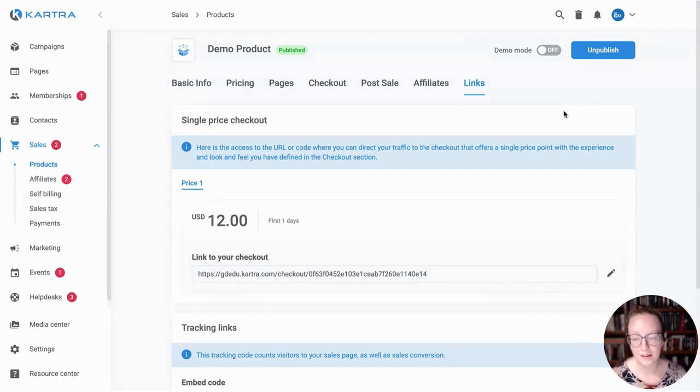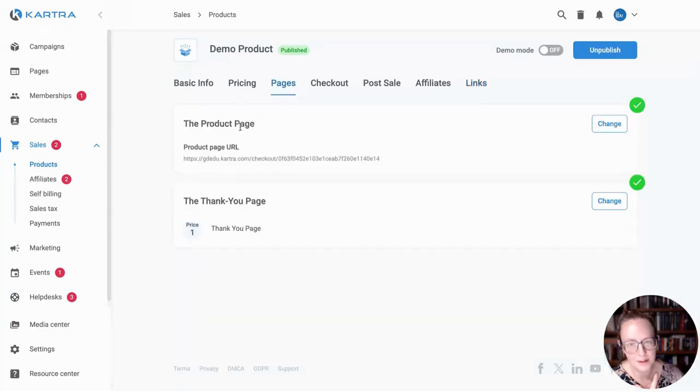So you can start sharing this link here if you just want to send people directly to your checkout and they can buy this product from you. Now, before we go, I do want to show you the last option for this though. And that's if you don't want to use this generic checkout page, but you'd like to create a custom one instead. And that's where, remember, we were talking about on pages where you're going to set up this custom product page.